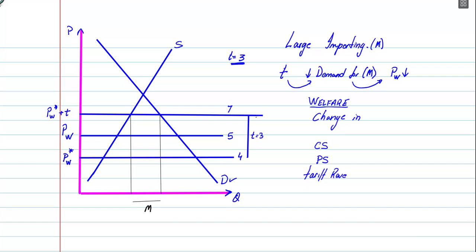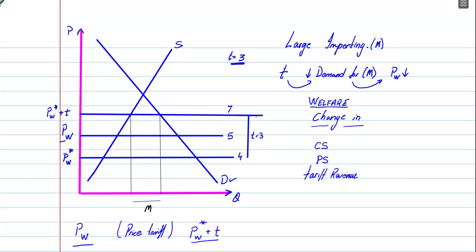Okay. So to look at the change in consumer surplus, we are going to look at what the price was before the tariff was imposed, and after. So before, it was PW. This is the world price, and this is what the price was at home, because this country was trading freely in the world market. After the tariff was imposed, what is the price in this country, the domestic price? Well, it is PW star, the new world price, plus the tariff that they have imposed. These are the two prices that we have to look at.